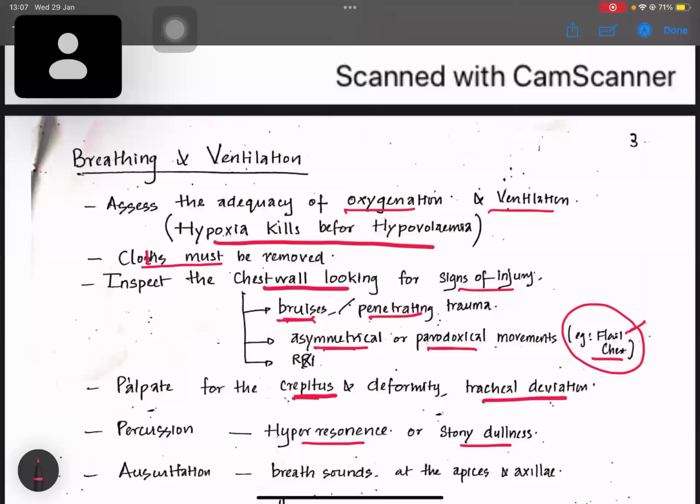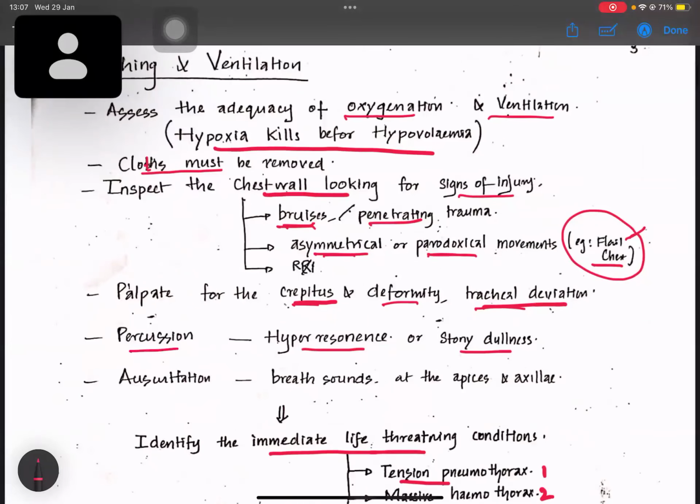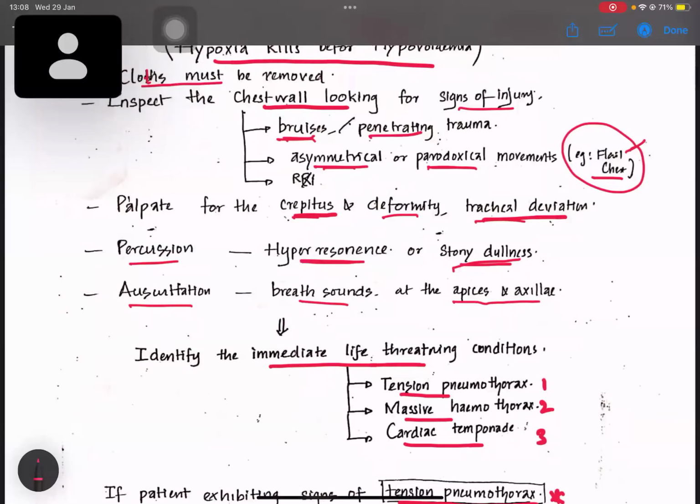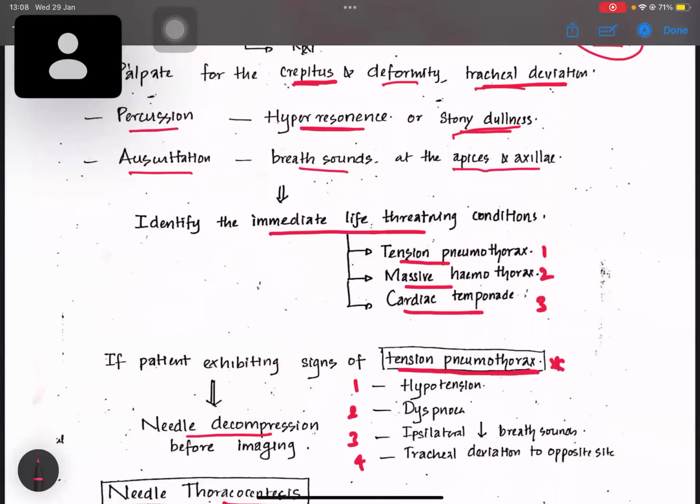If there's any crepitus, deformities or tracheal deviation in the chest, we have to palpate for them, and percuss, whether it's hyperresonant or stony dull, because it can indicate hemothorax or pneumothorax. All will be discussed in further trauma sessions. And we have to do auscultation, listening for breath sounds at the apices and axillae. A thorough respiratory system examination must be carried out to find any pathology.